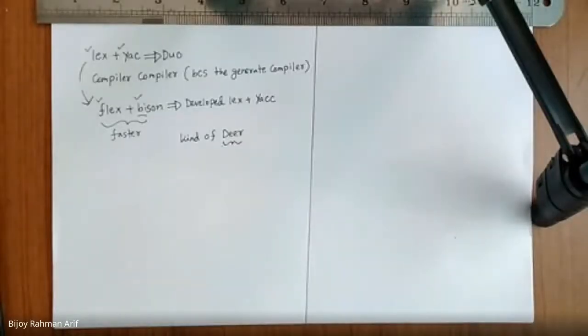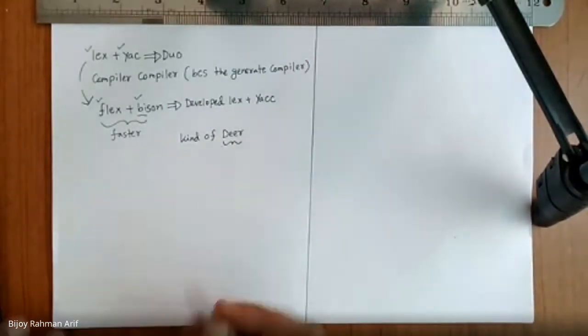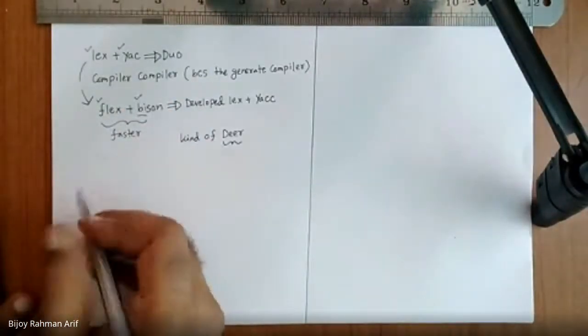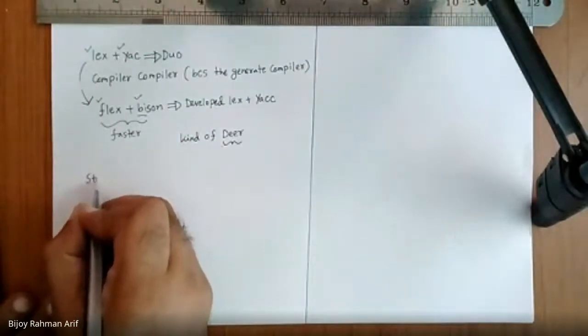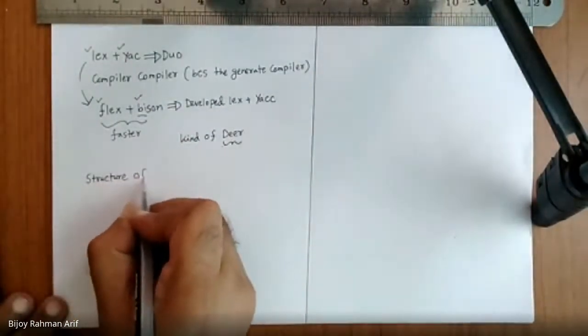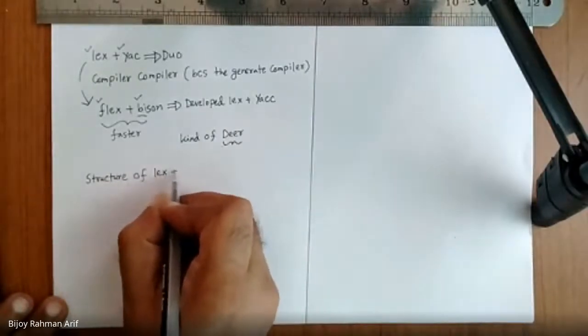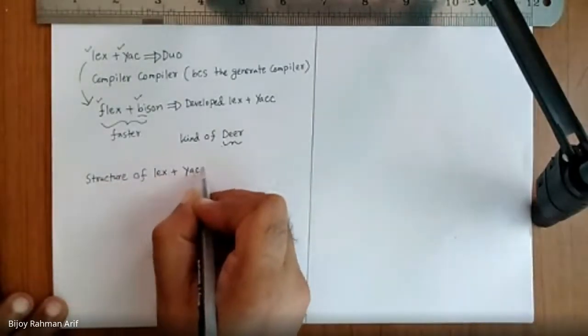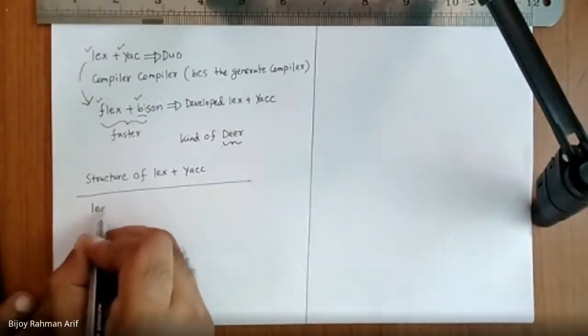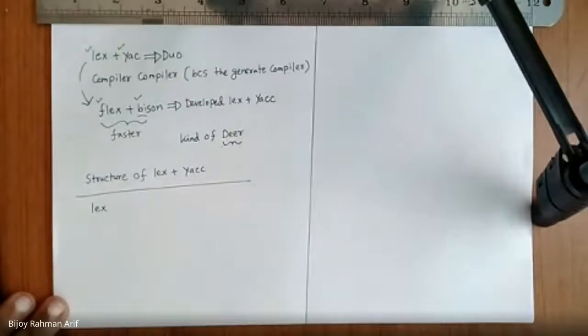Okay. So let's start with the structure. How can you write something using Lex? Structure of Lex. All code in Lex is divided into three parts.